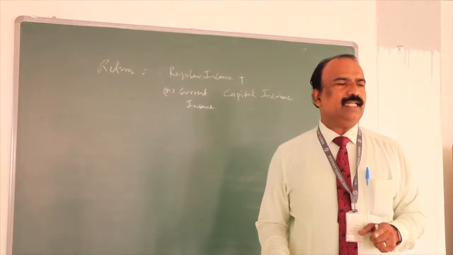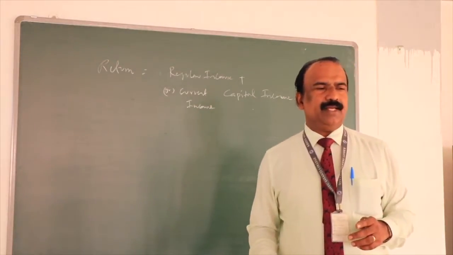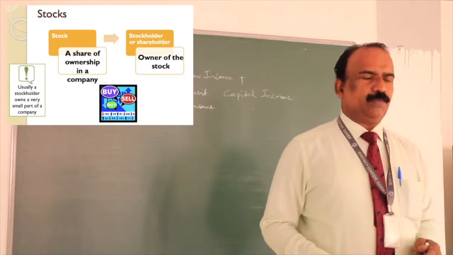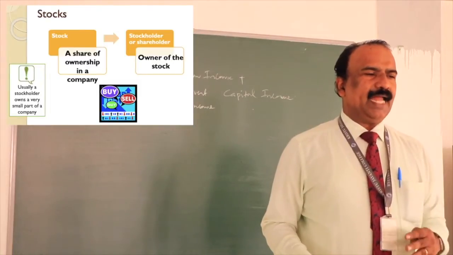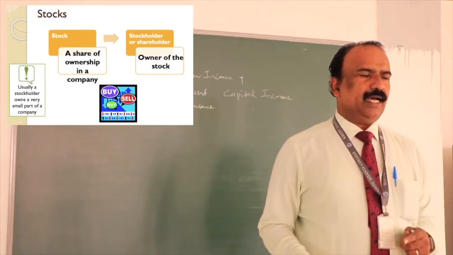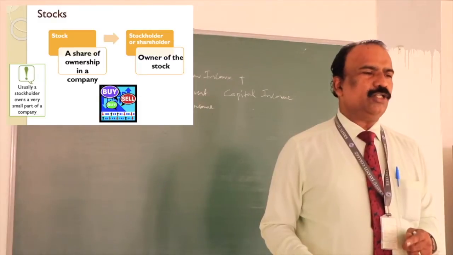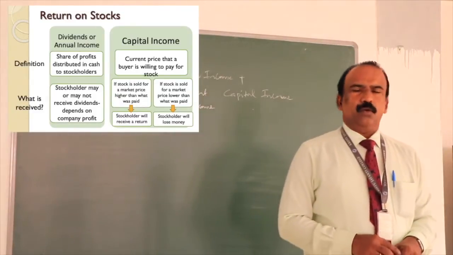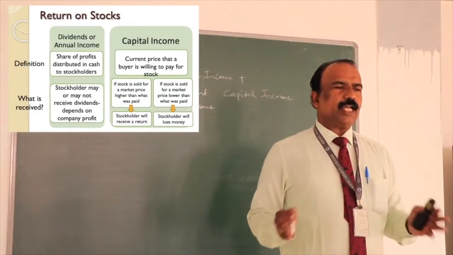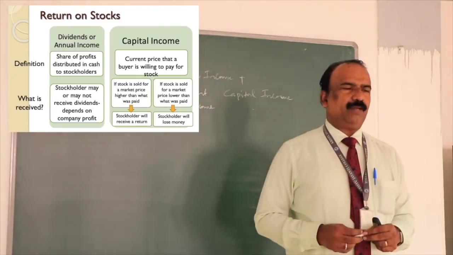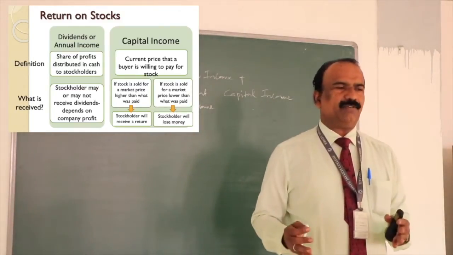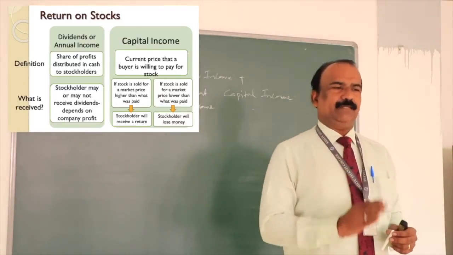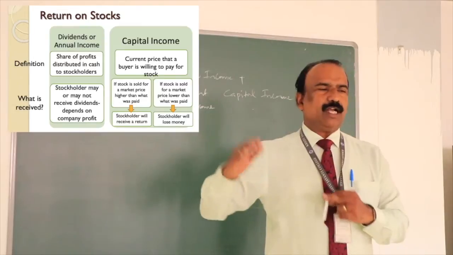Now look at stocks. We'll take them one by one, first stocks. A stock, as all of us know, is a share of ownership of a company, and we buy and sell stocks to get the return. Now, what's the return on stocks? One, dividend. The share of profit distributed in the form of cash to a shareholder is called the dividend. So this dividend is called current income. What is called capital income here?